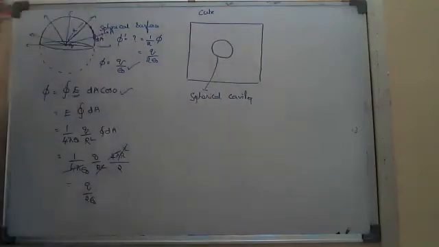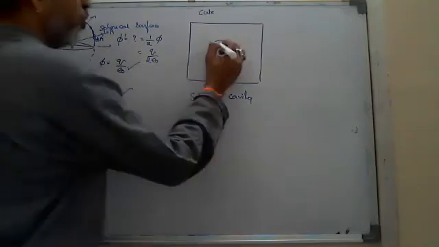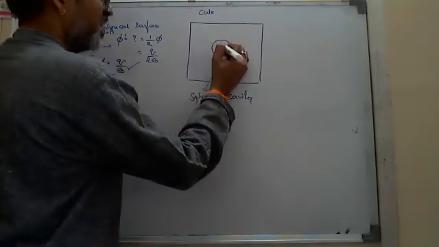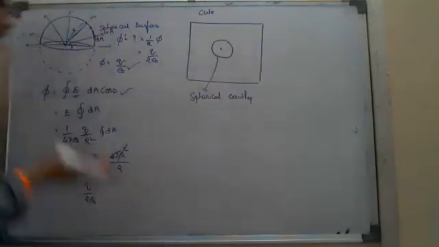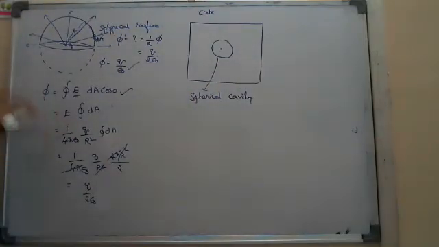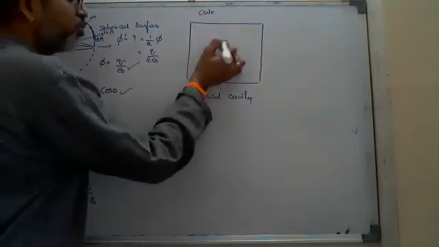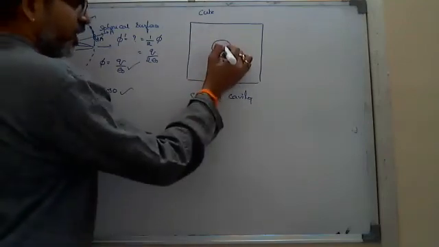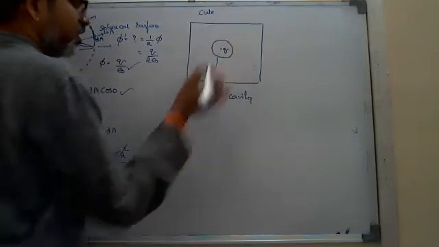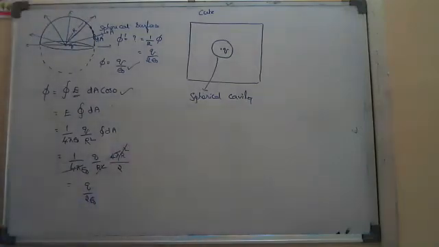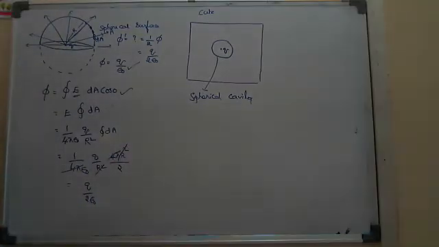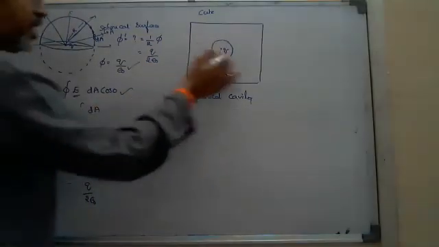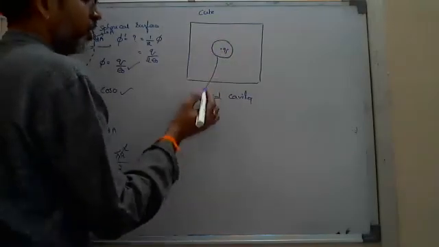It is a spherical hole in the cube, and I place one charge at the center or somewhere. Why? Because while calculating, you were told that it is independent of the position of the charge. So here the charge is placed at the center of that spherical cavity. Okay.